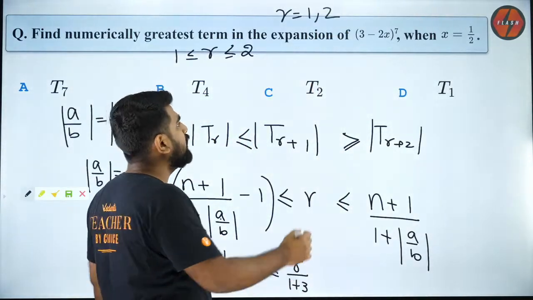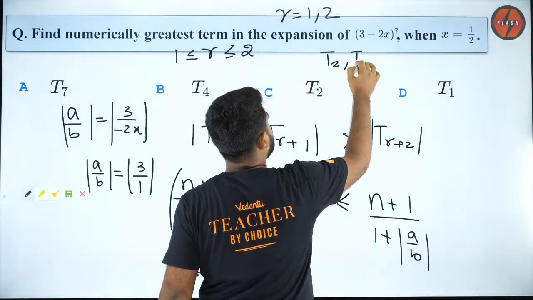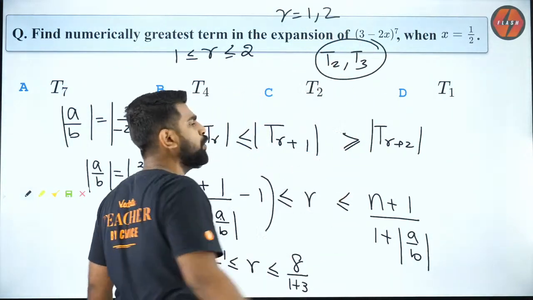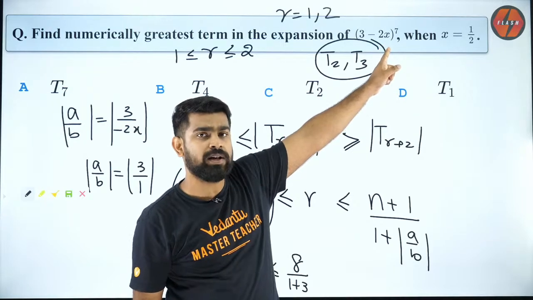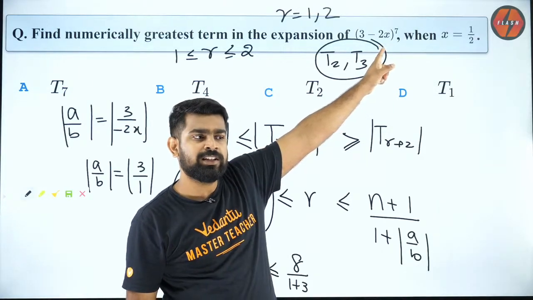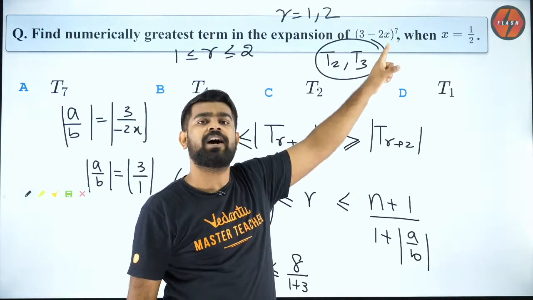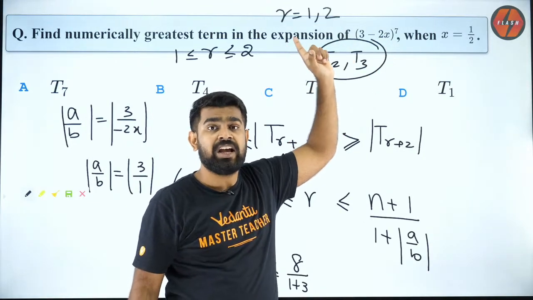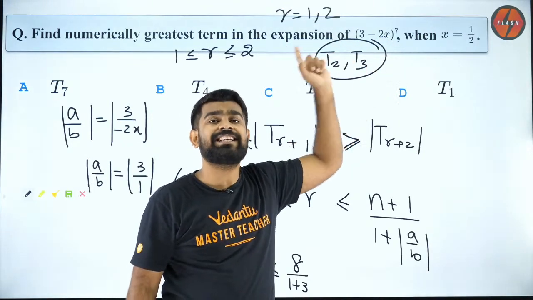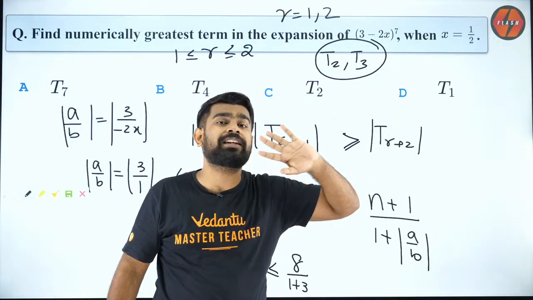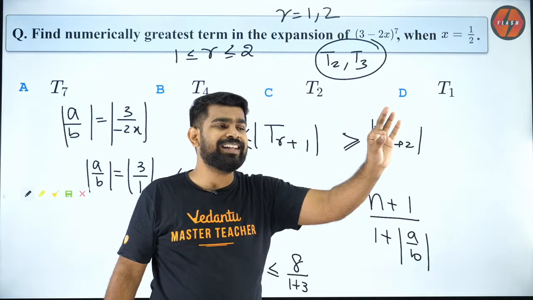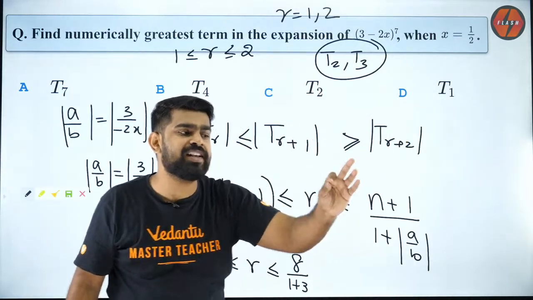Then T2 and T3 both are the greatest terms numerically. Can you check whether T2 and T3 in this expansion are equal numerically? Don't worry about the sign, plus or minus, don't care about it. But numerically, are they equal? Did you understand now?